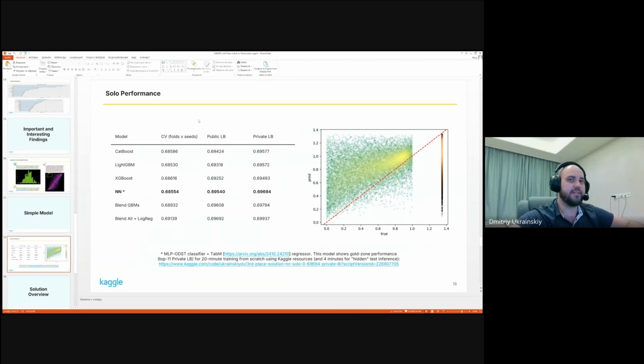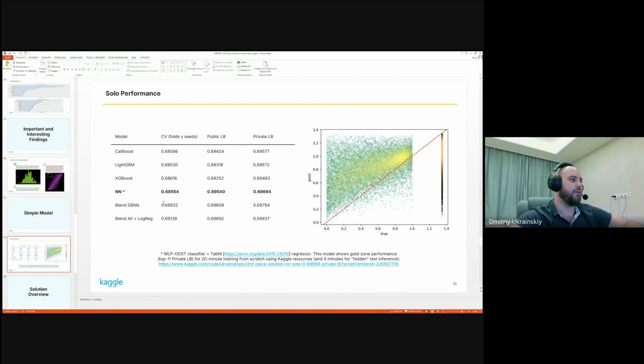Regarding solo model performance, here we can see the table. Each row in this table is an architecture that was used for all 3 tasks: uncensored regression, censored regression, and classification. So CatBoost, LightGBM, XGBoost, neural network, the blending of boostings, and our final private leaderboard score. For the neural network model, as I had already said, we replace the censored regression with a constant 1.35. Here you can see the scatter plot for this model, so you can see how this picture looks with this replacement.